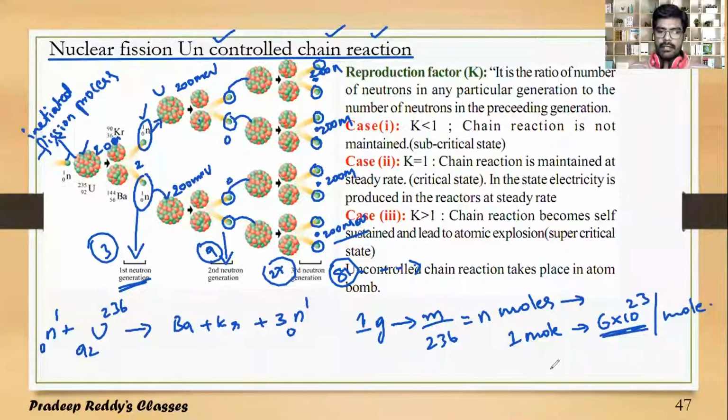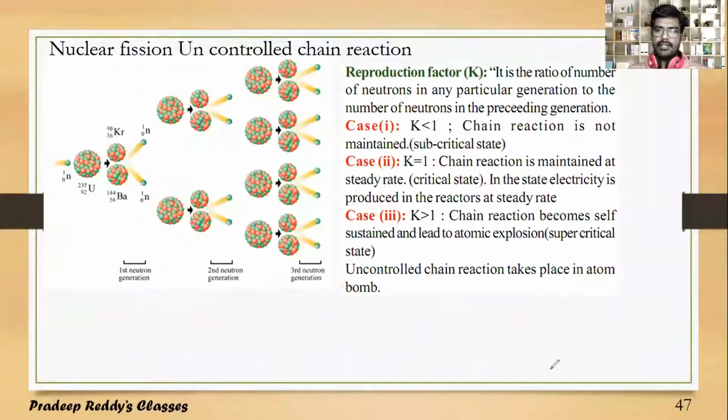And in this uncontrolled fission reaction, as a huge amount of energy gets released, practically if this process goes on, it releases energy which is not bearable. An unbearable amount of high energy is released in the process. If the energy released keeps increasing with respect to time, the temperature gets increased.